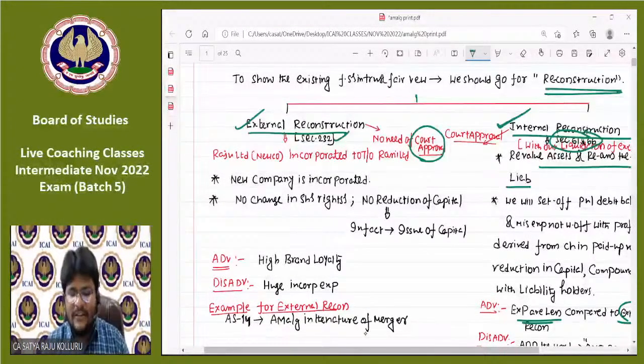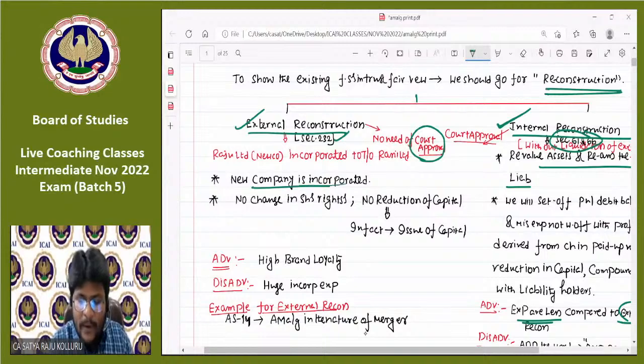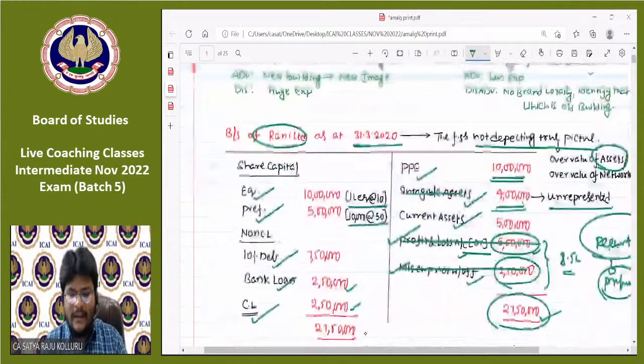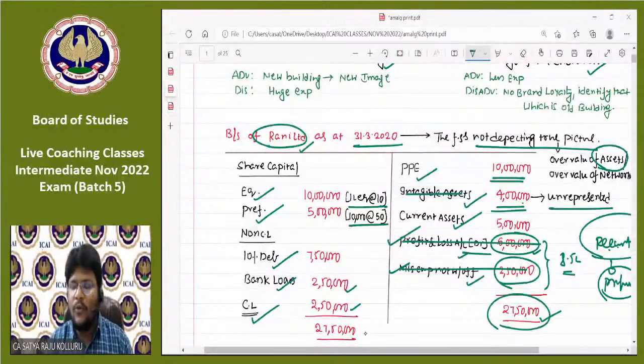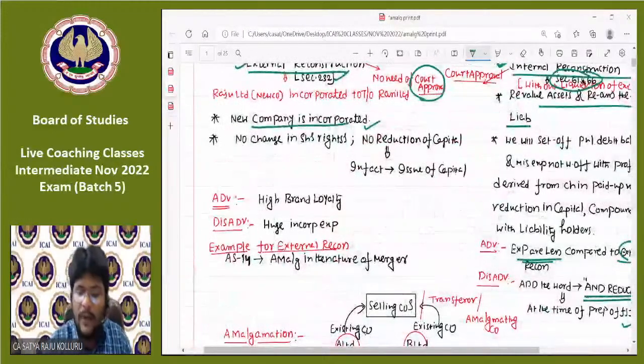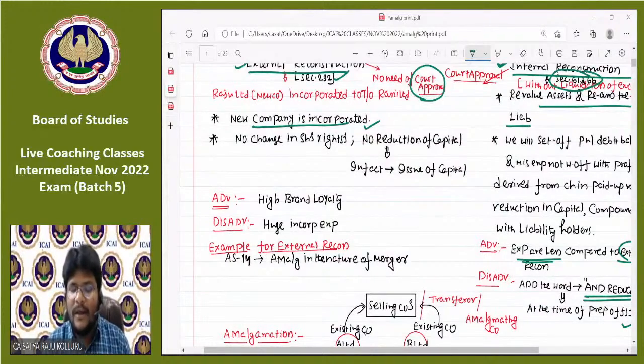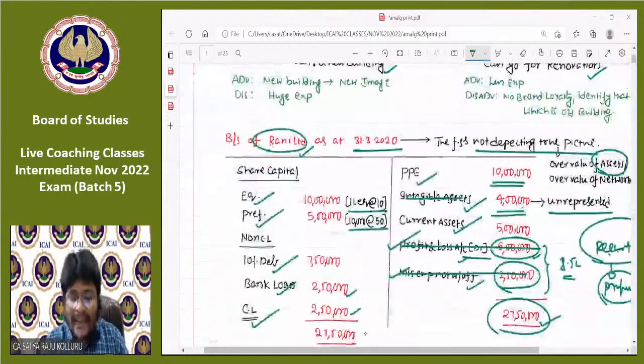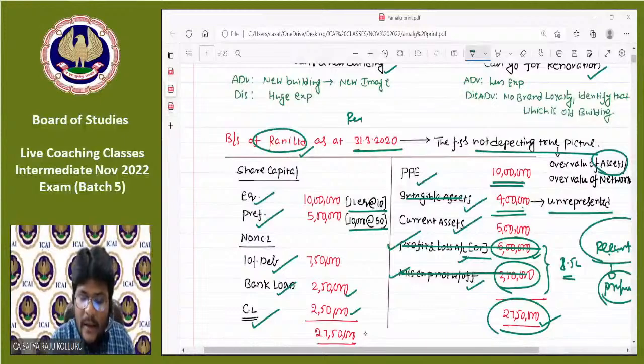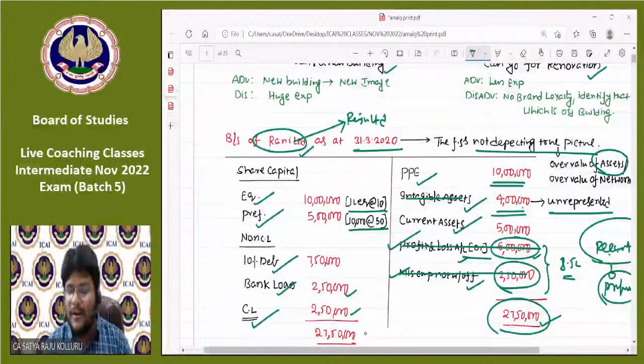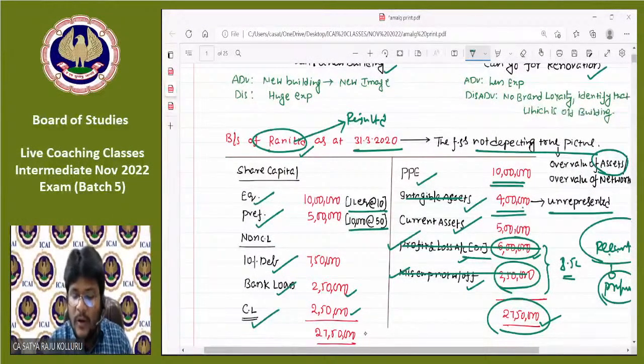Now, come to the process of external reconstruction. In case of external reconstruction, first of all, a new company is incorporated. Let us assume this company is Rani Limited. Now, I am going to incorporate a new company, Razu Limited. For which purpose are you incorporating this new company? This new company is incorporated to take over the existing company. Razu Limited is incorporated to take over Rani Limited. That is the objective. That means Razu Limited is going to take over the assets of Rani Limited as well as the liabilities of Rani Limited.